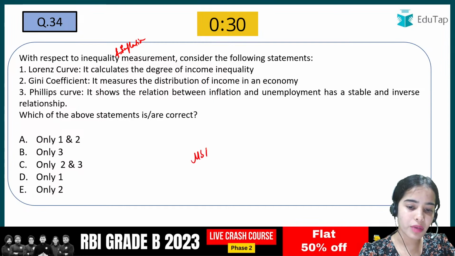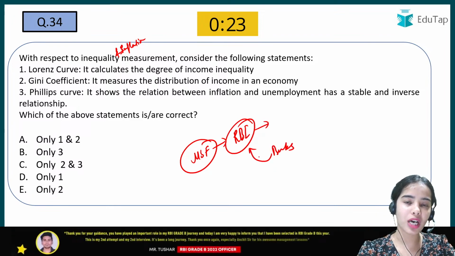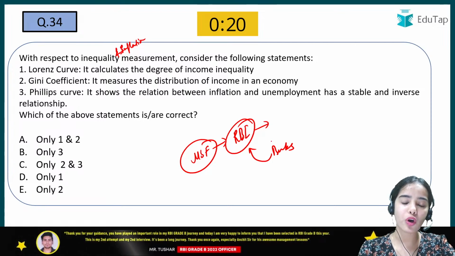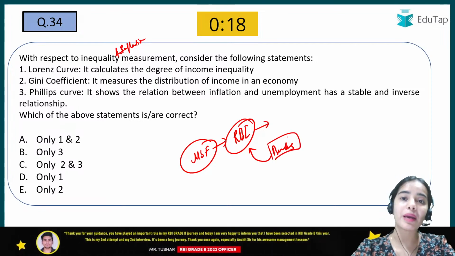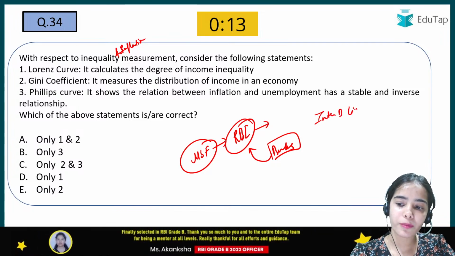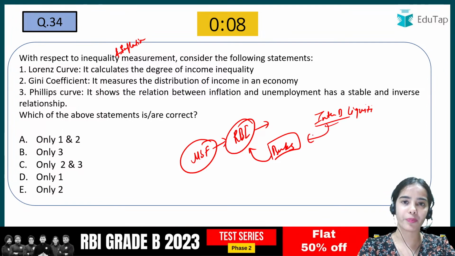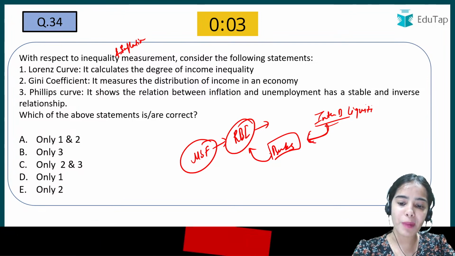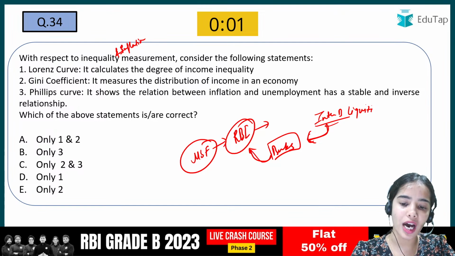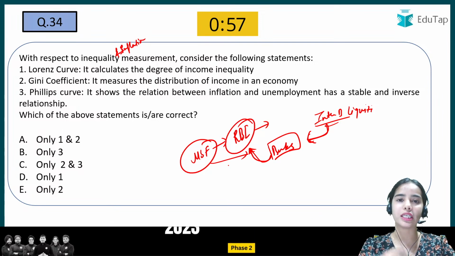See, the MSF, marginal standing facility, is the provision provided by the RBI so that the banks can borrow money from the RBI when they are in some emergency kind of situation. When the interbank liquidity has dried up, that is, the other banks are not providing money to this bank, they do not have money to lend to this bank, the bank in the emergency situation can go to the RBI and take the borrowing under the Marginal Standing Facility.